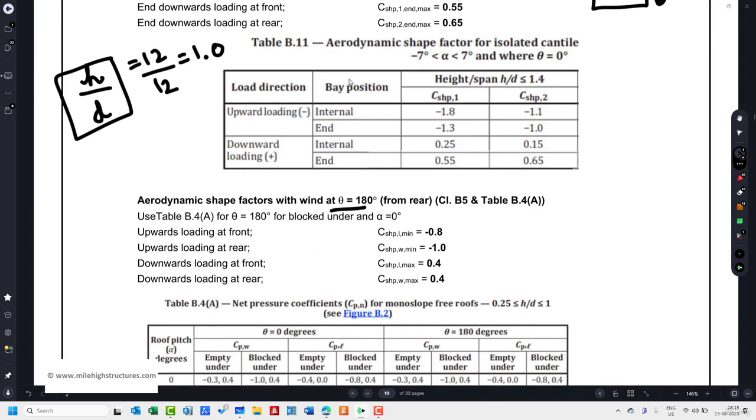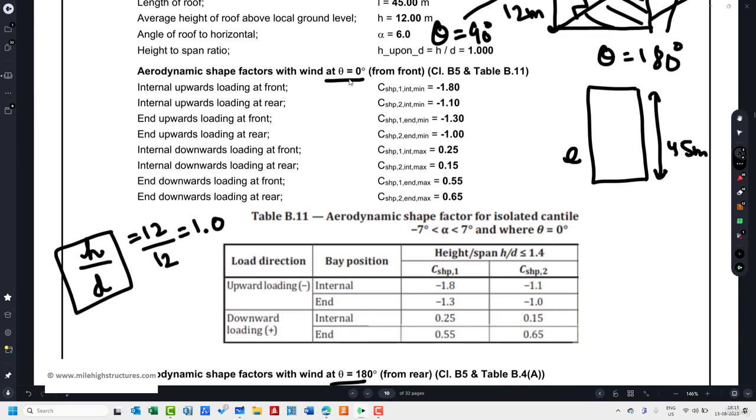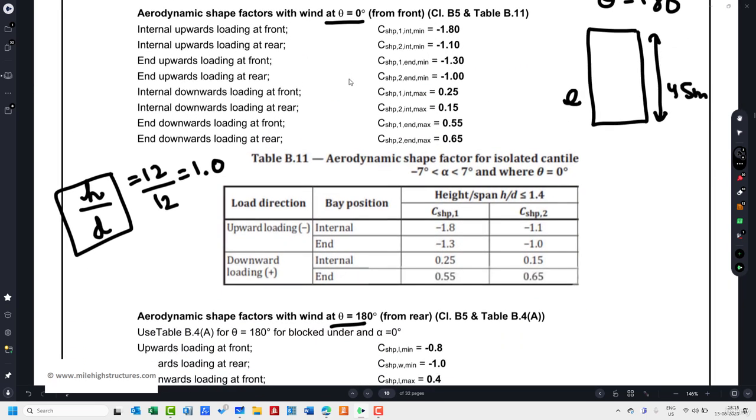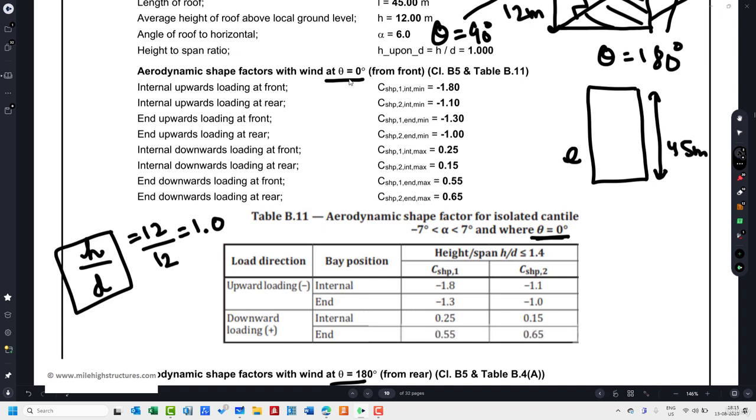After that, the next concept that we do need to understand is that the calculation is very easy when we're talking about theta equal to 0. So how is the calculation easy? Because if the value of alpha of the roof is between -7 and +7, and we can say the h by d value is less than or equal to 1.4, these are the 8 coefficients that we do need to take. So these are the 8 coefficients that have been taken also here.